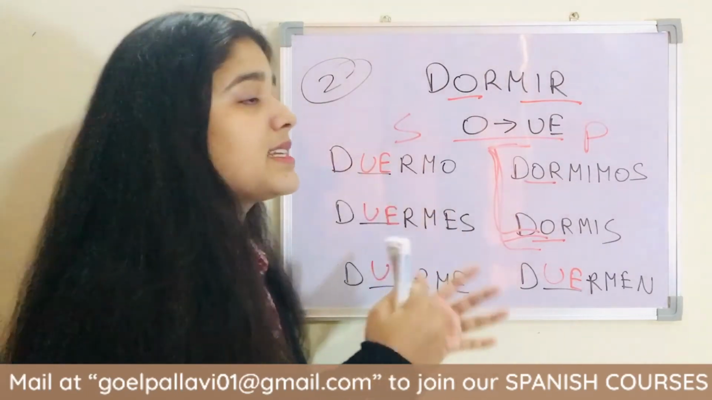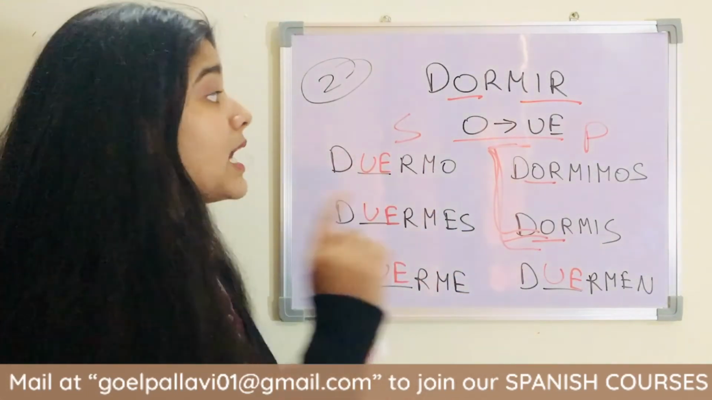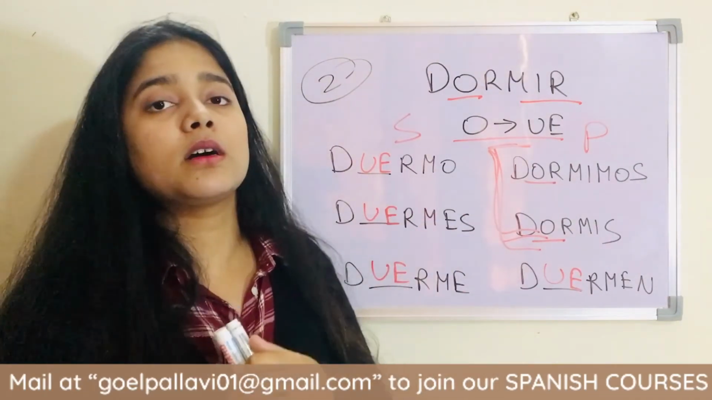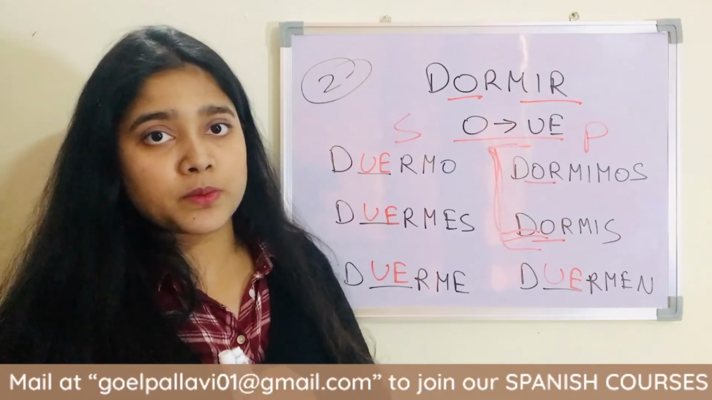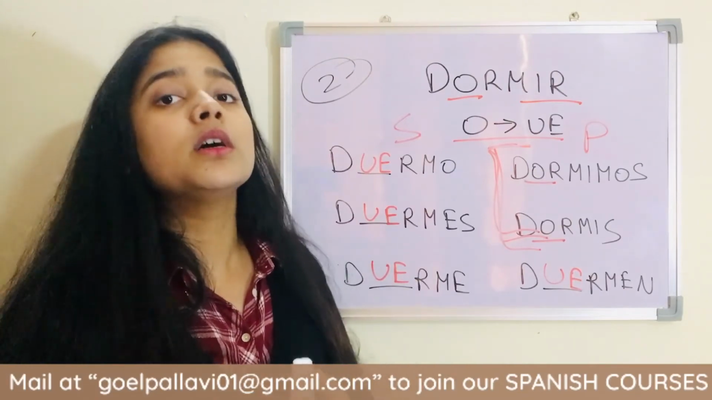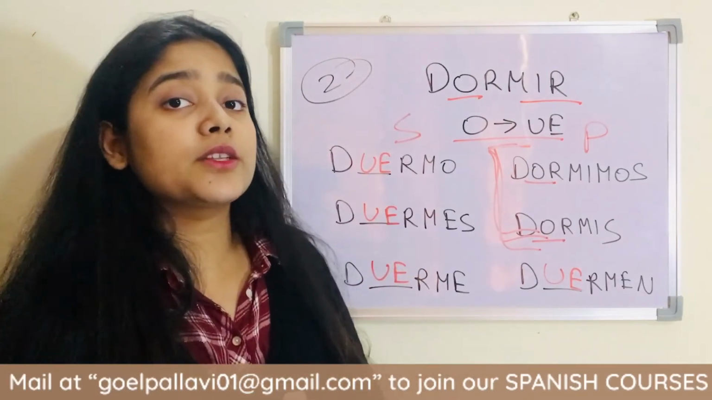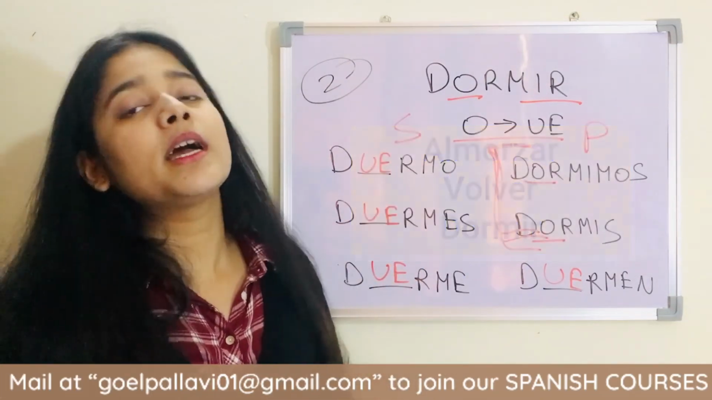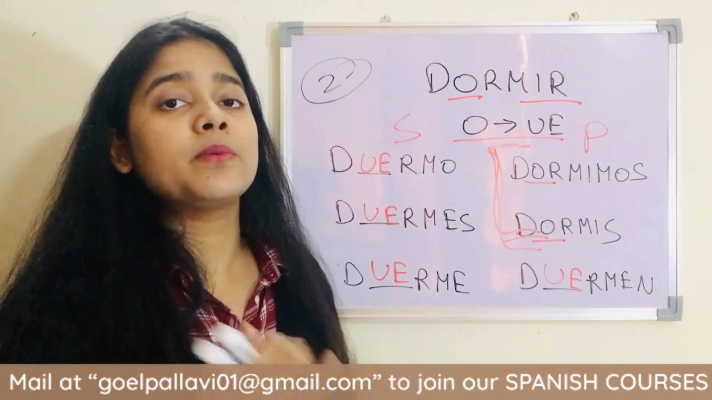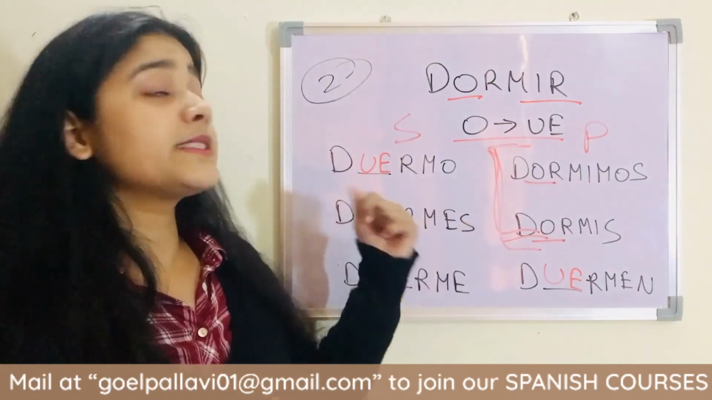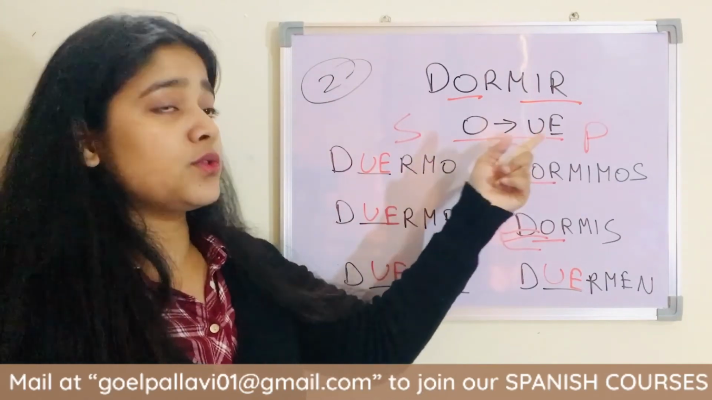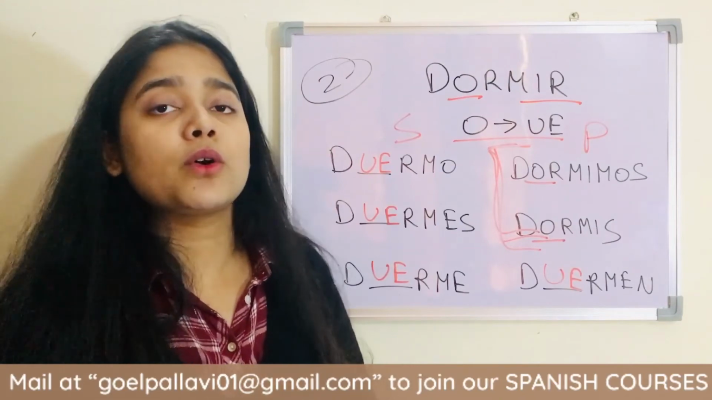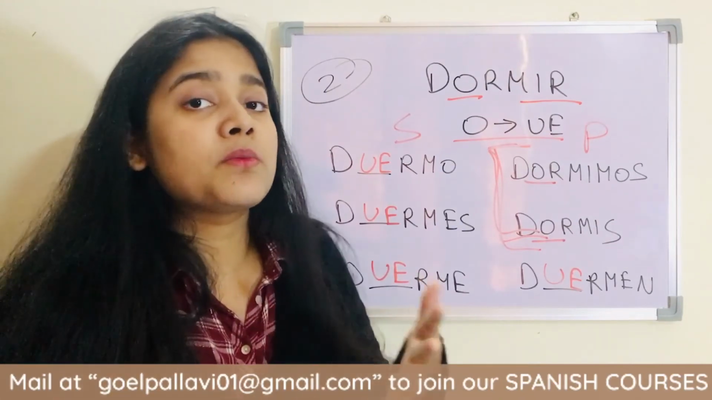In all these examples that we have done today, we are changing O to UE. I'm going to put a list of many verbs in the description, so you can go there, check out the verbs and conjugate them on your own. We have done almorzar, dormir and volver, the AR, IR and ER ending verbs of the second type of stem changing verbs, O changes to UE. You can try and practice.